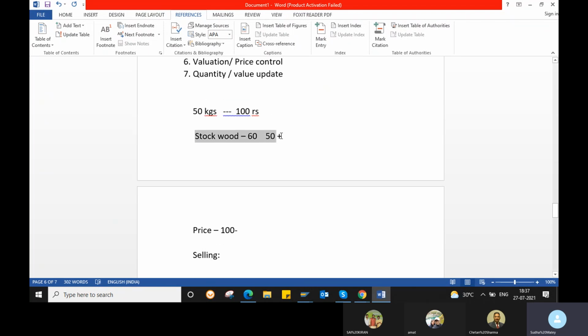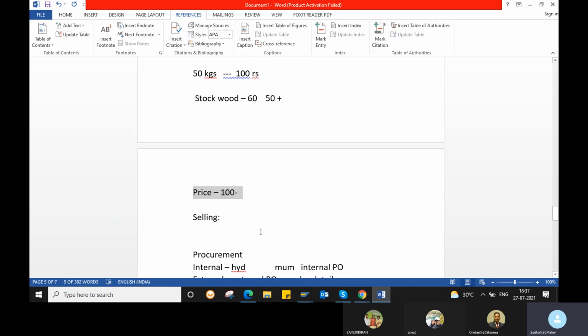If you are purchasing, then the quantity will increase and the price is going to decrease. If you are selling your material, say you are selling 50 quantity, then 50 quantity will be deducted from your company and go to the customer. The quantity will decrease, but the price will increase because the customer will pay you. The customer will give you 100 rupees.